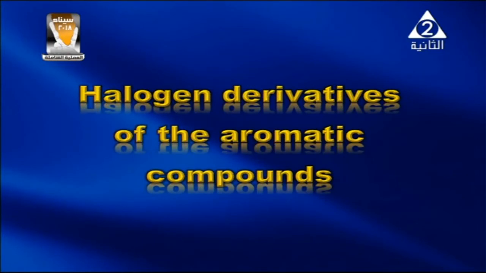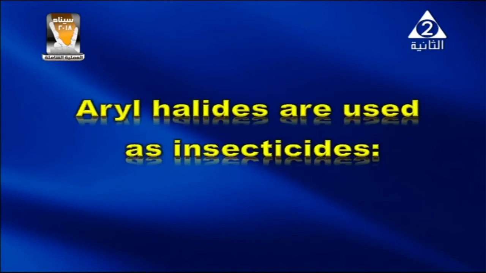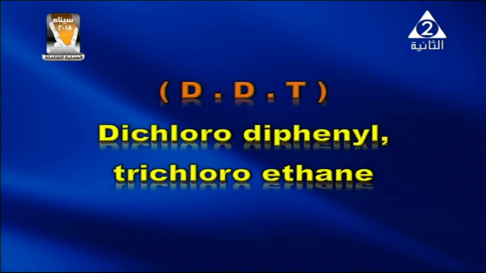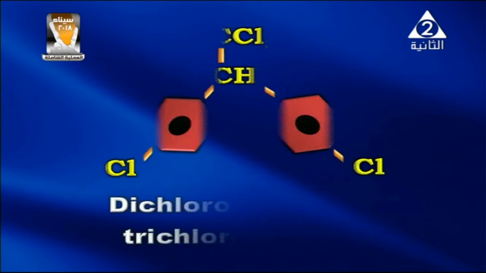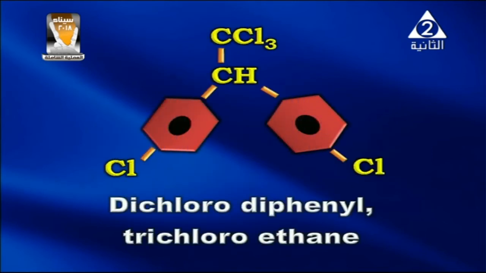Now, my dear student, we are going to discuss the halogen derivatives of the aromatic compounds. The aryl halides are used as insecticides, such as DDT, which is dichloro-diphenyl trichloroethane. As shown on the screen, this molecule has the structural formula shown on the screen: dichloro-diphenyl trichloroethane.